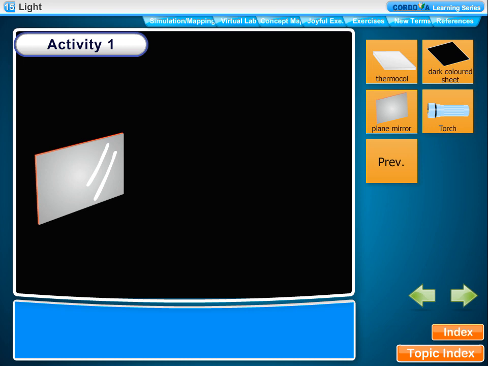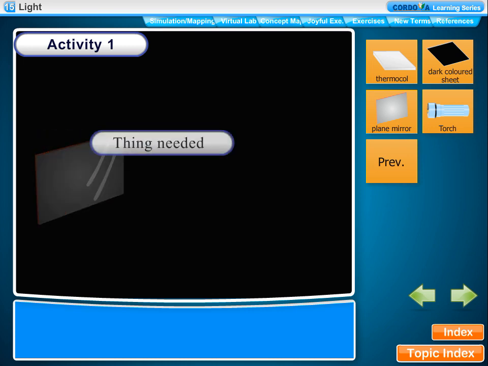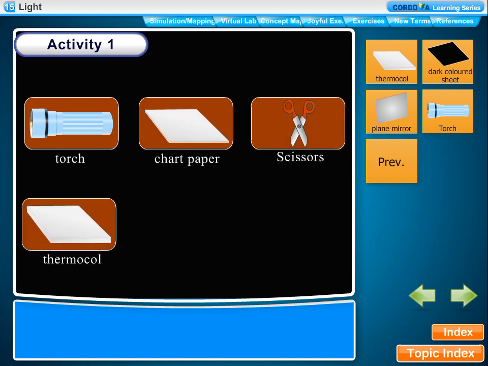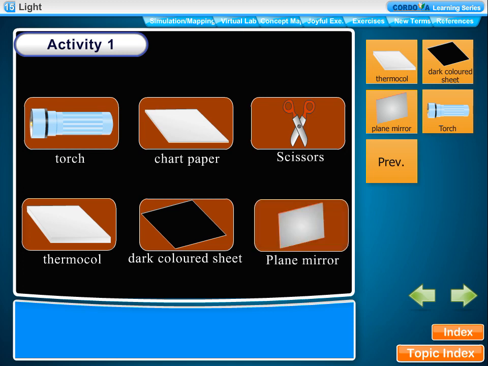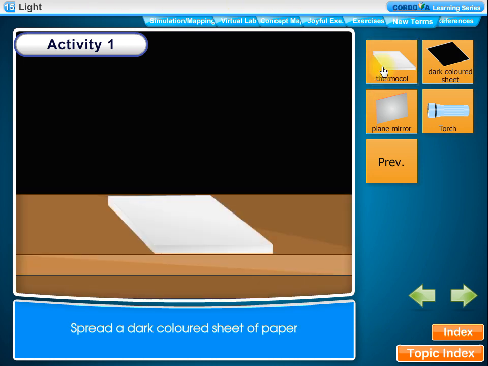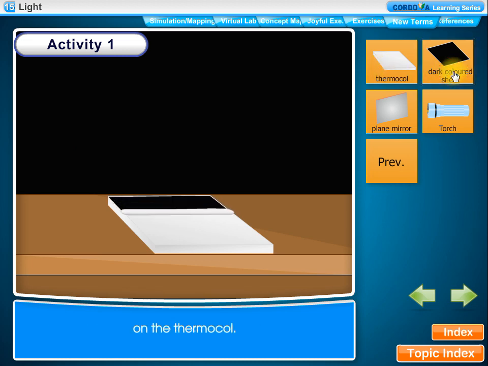Activity 1. Light gets reflected from a plane mirror. Things needed: torch, chart paper, a pair of scissors, thermocol, dark colored sheet, plane mirror. Method. We spread a dark colored sheet of paper on the thermocol.